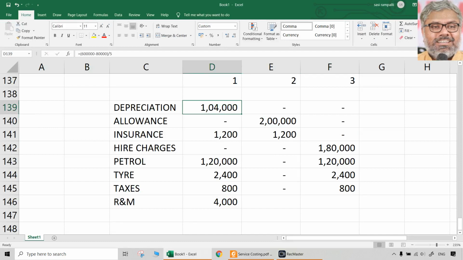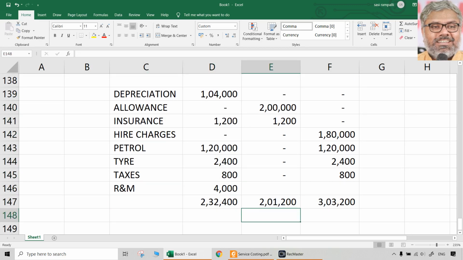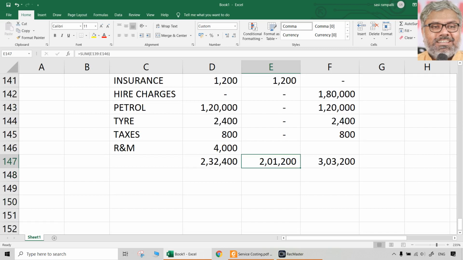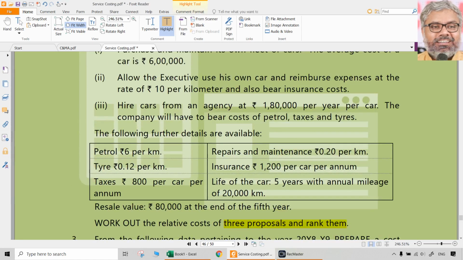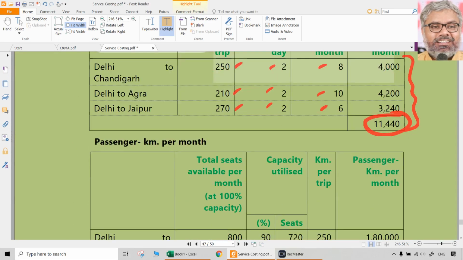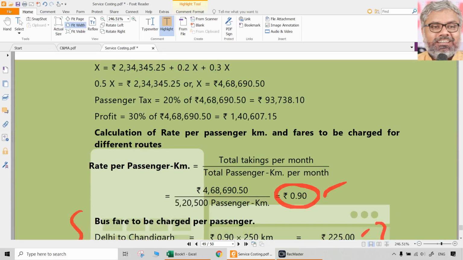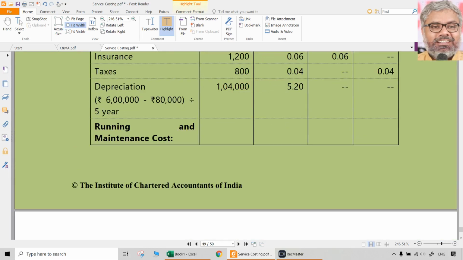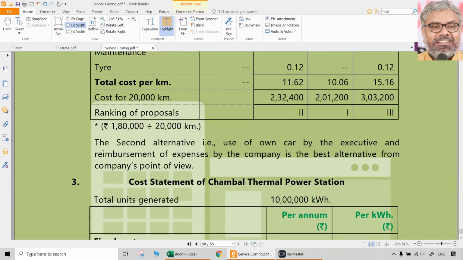So that's it. Now take a total of each of the options, and which is the best option? Naturally option number 2, because it has the lowest cost, 2,01,200 only. That means it is better to ask the executives to use their own car. Thank you very much, but we will only pay you 10 rupees per kilometer. That is the best option if the number of kilometers traveled is 20,000. Not necessarily always it would be.